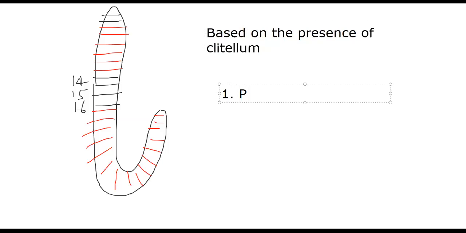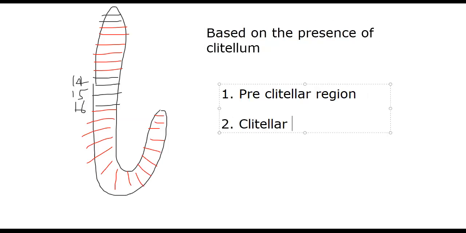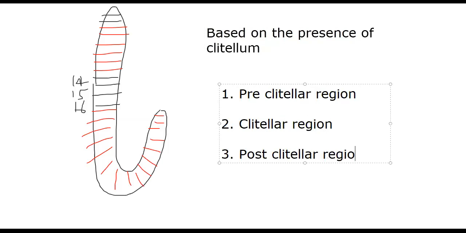Number one, preclitellar region. Number two, clitellar region. The region before the clitellum is called the preclitellar region. The clitellum itself is called the clitellar region. Then the post-clitellar region. There are three regions present. Then, are you able to say the segments present in the preclitellar region?